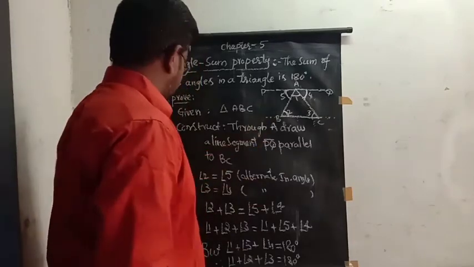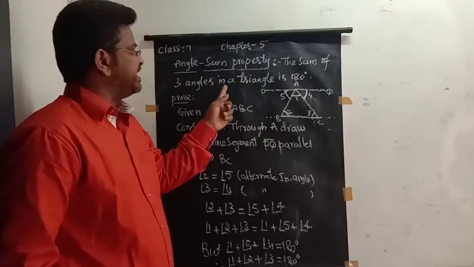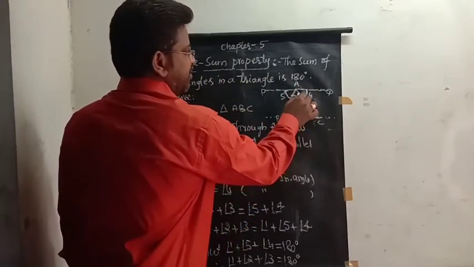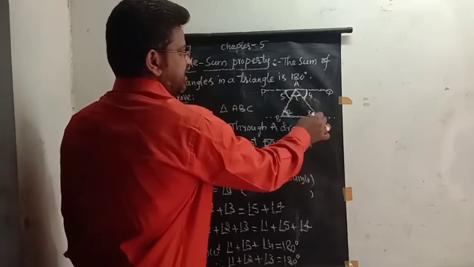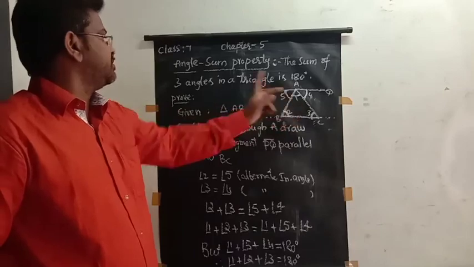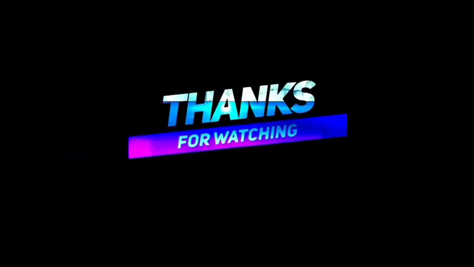So thus, the sum of three angles in a triangle: see, in triangle ABC, angle 1 plus angle 2 plus angle 3 is 180 degrees. So the sum of the three angles of a triangle is 180 degrees. It's called